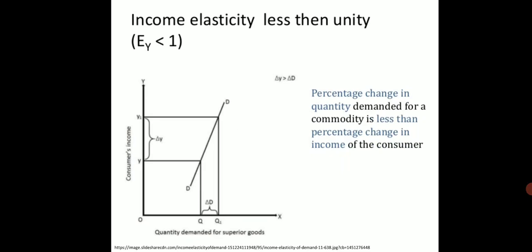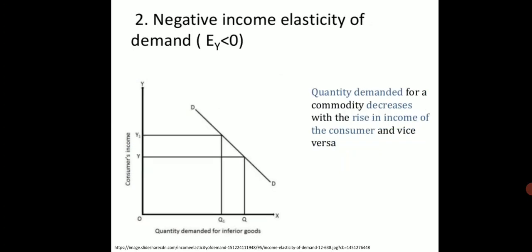Income elasticity less than unity. Equation: EY is less than 1. Percentage change in quantity demanded for a commodity is less than percentage change in income of the consumer. Second one, negative income elasticity of demand. Equation: EY is less than 0.